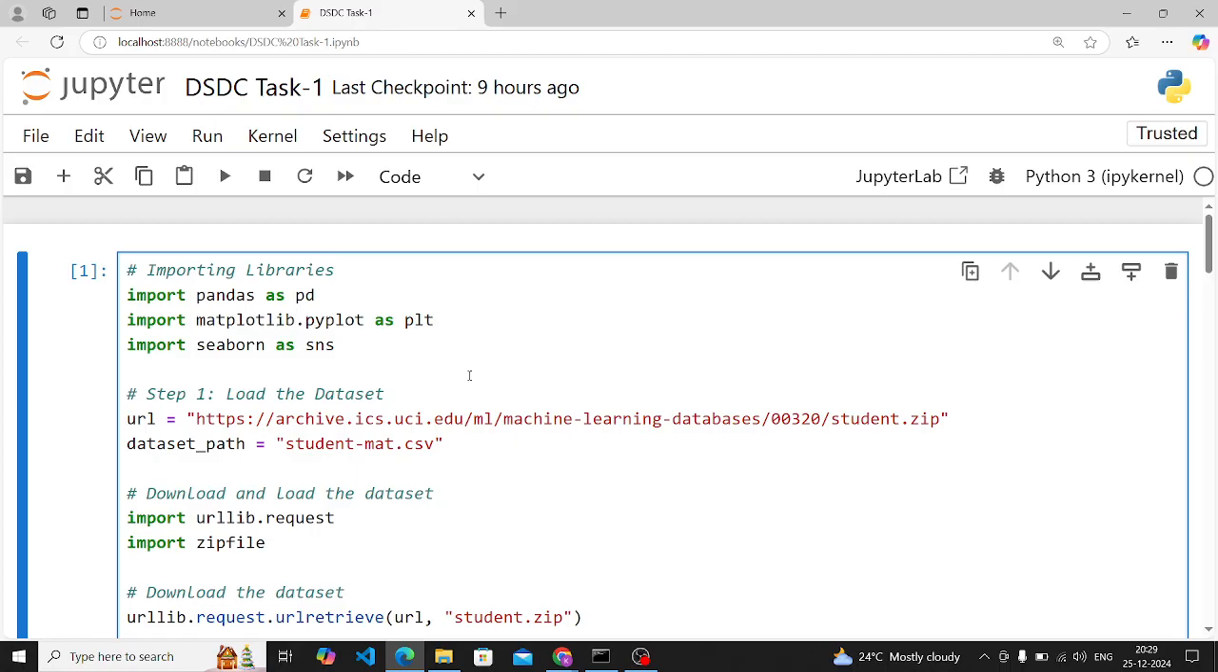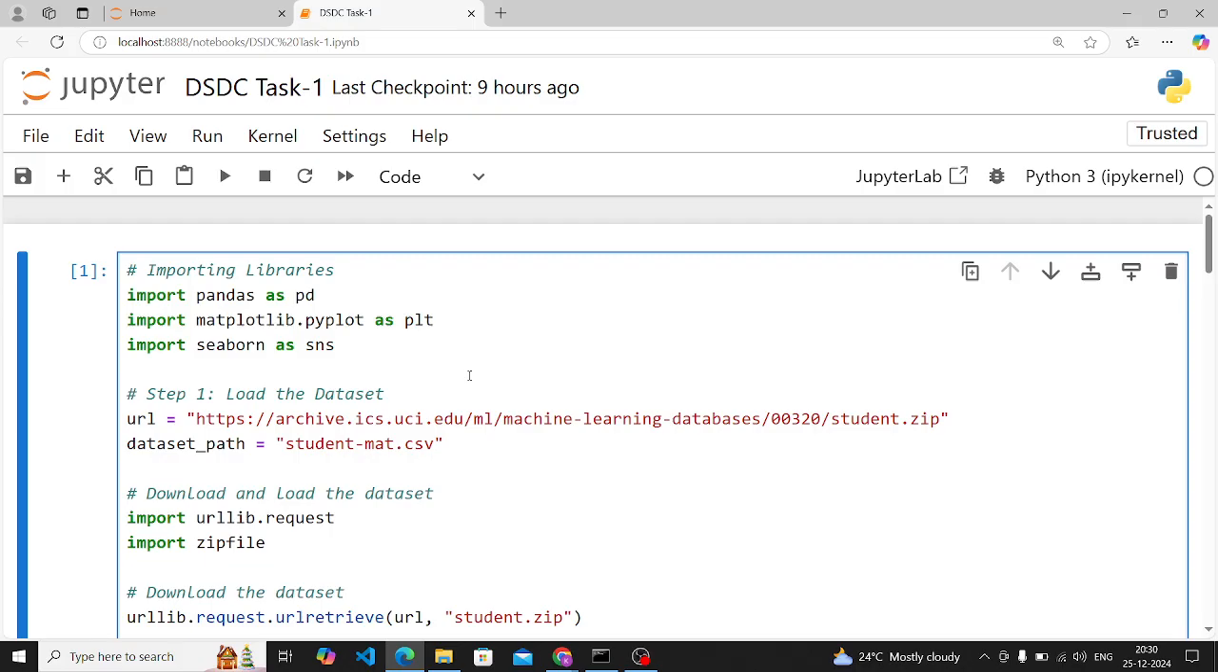Then comes the visualization. Use only matplotlib or seaborn for plotting, and avoid high-level tools like plotly for simplicity. Because this is task 1, right? The reason is to ensure students learn basic plotting techniques before advancing to interactive visualization. Because this is basically our task 1.